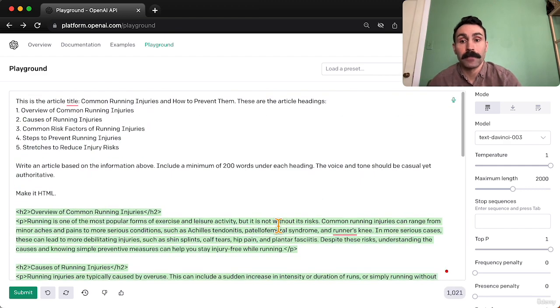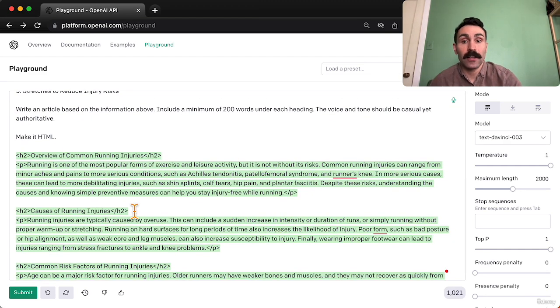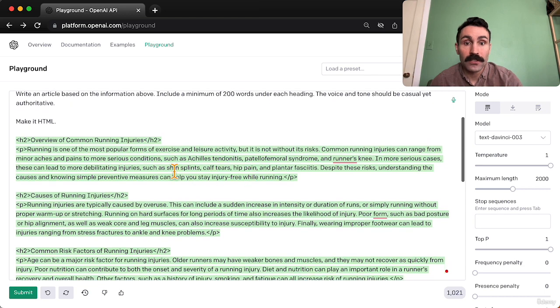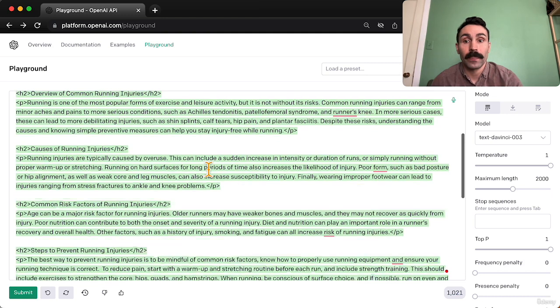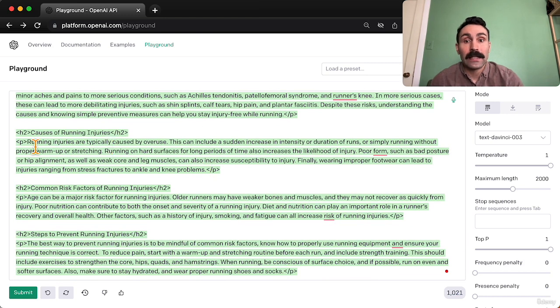Okay. So to begin, it starts us off with an overview of common running injuries, Achilles tendonitis, runner's knee, shin splints. I mean, this is good. This is really good. Plantar fasciitis, hip pain. In the next paragraph, let's see if it did well with the causes.